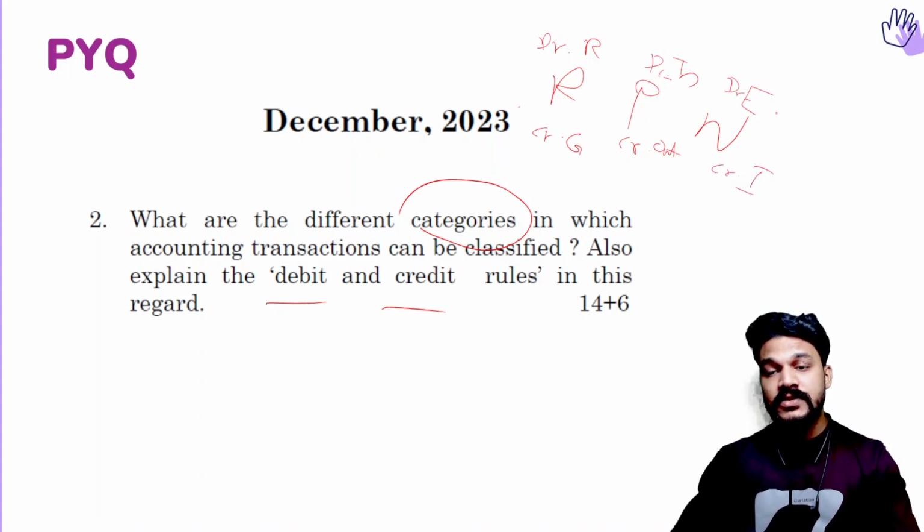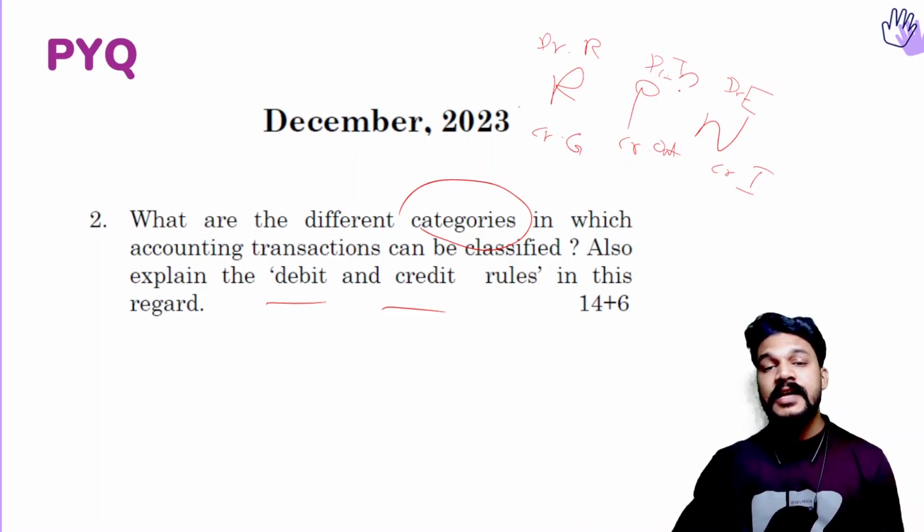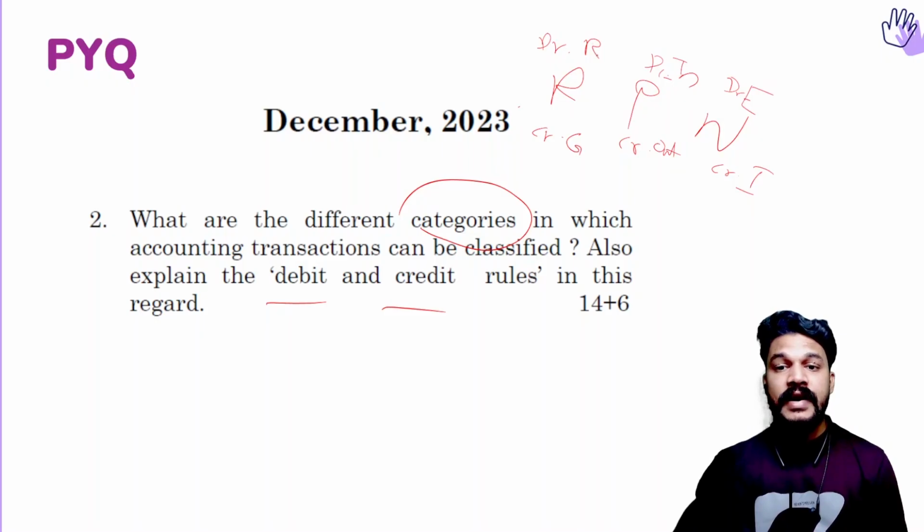That means expenses also include losses, and incomes include gains. So these are the rules of debit and credit, and you have to write examples for each. That will be better because it's a question worth 20 marks.